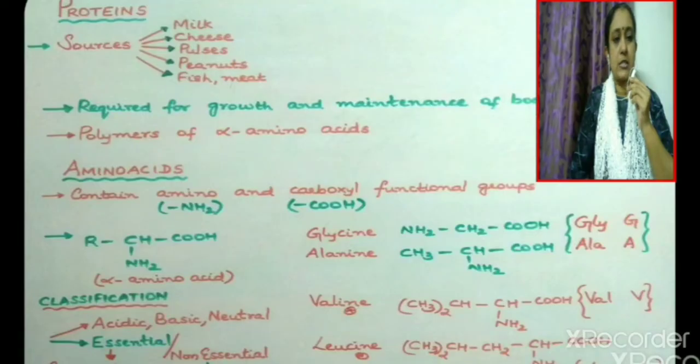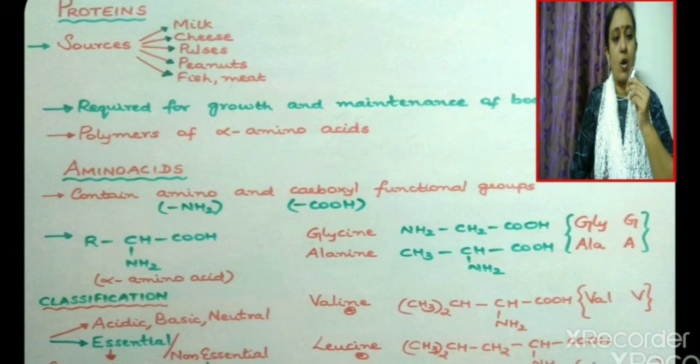We shall now discuss proteins. We know that milk, cheese, pulses, peanuts, fish, meat are all sources of proteins. Now, why is it essential that we should include proteins in our diet? It is because proteins are required for the growth and maintenance of the body. Now, what are proteins? Proteins are polymers of alpha amino acids.